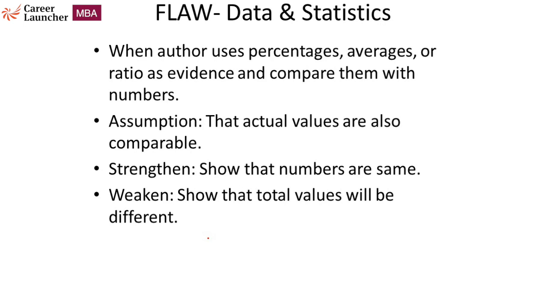In order to strengthen, we have to show that the numbers are the same. In order to weaken, we have to show that the total values might be different. So whenever an author uses words like percentages, averages, and then compares them with numbers, please be careful. There could be a data or statistic flaw in that argument.